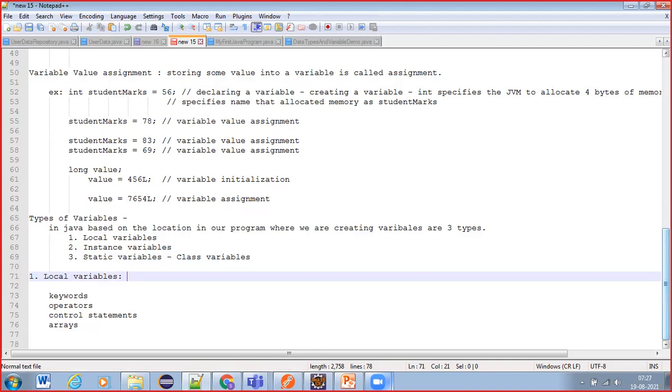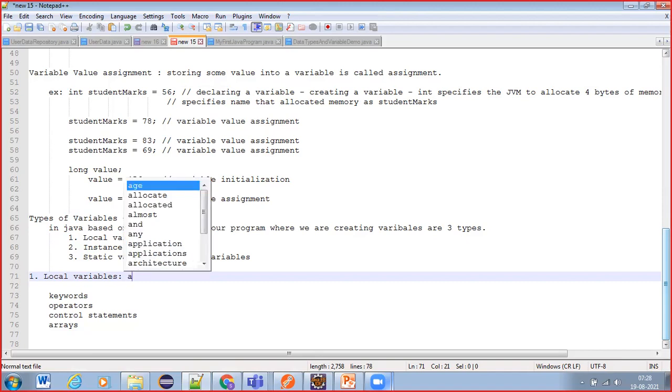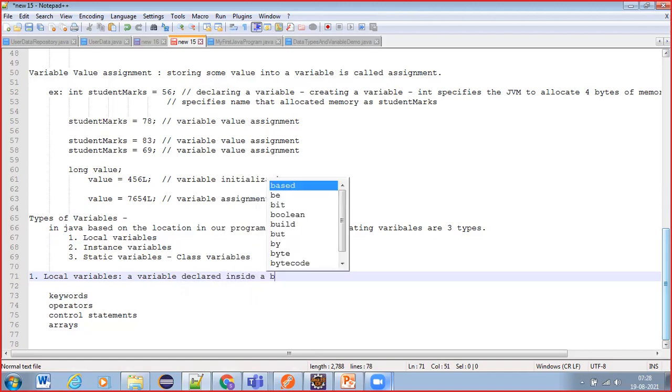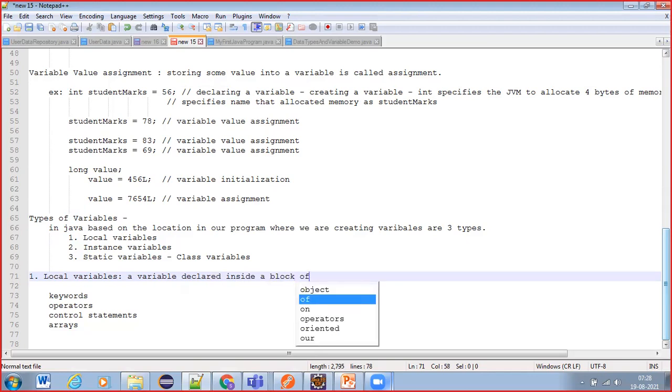So how can we define local variables? A variable declared or created inside a block of a method.